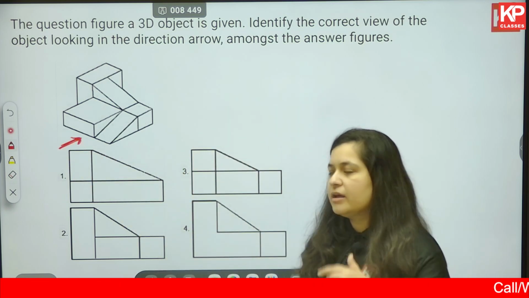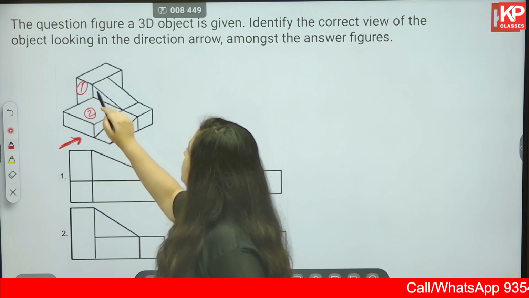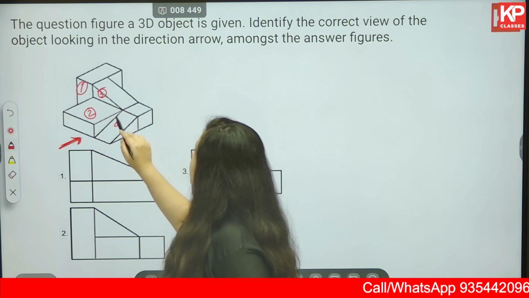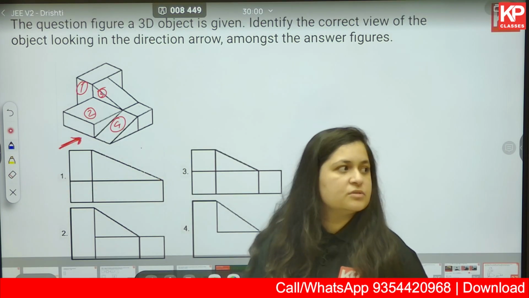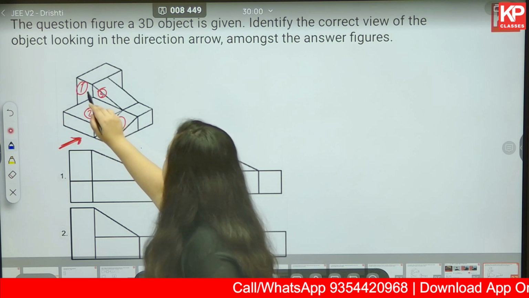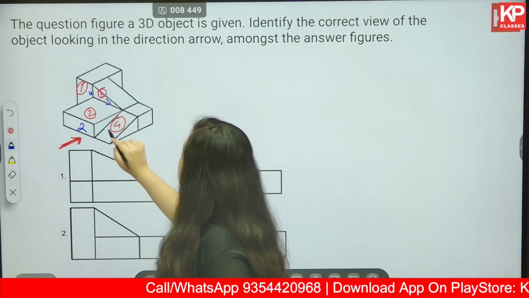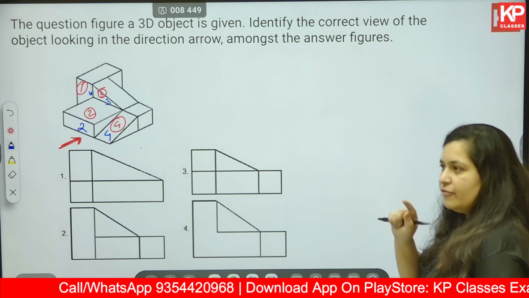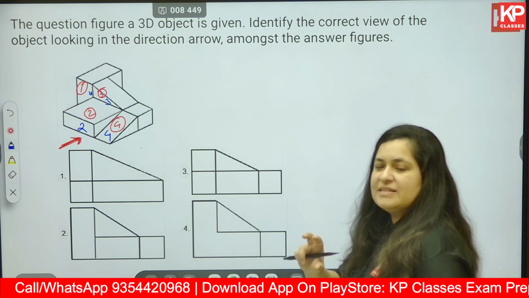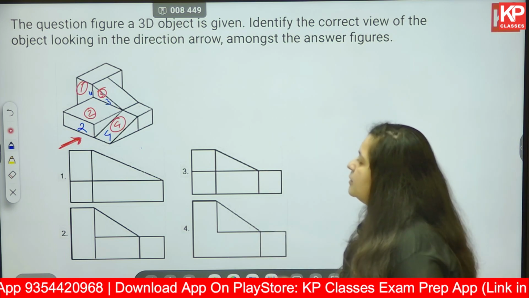Dividing into basic objects 1, 2, 3 and 4, now identify the faces that you will be able to see from this particular arrow. You have face number 1, face 2, face 3, face 4. You are able to view 4 faces only, or 4 simplified 2D shapes only, in this particular answer.